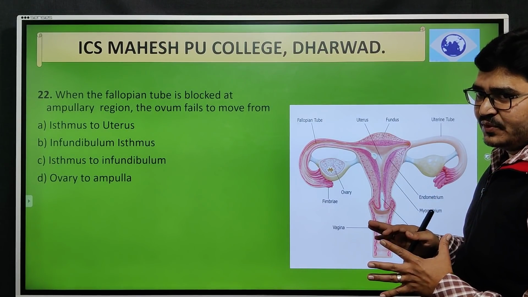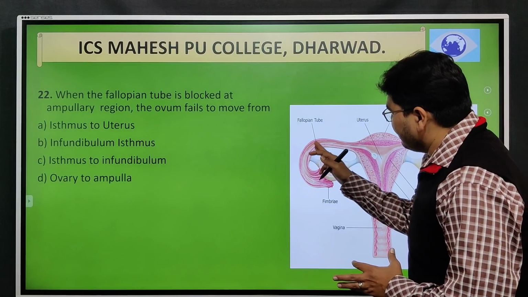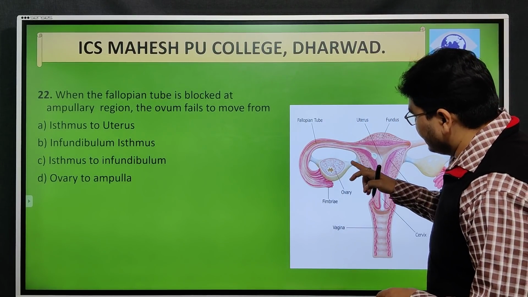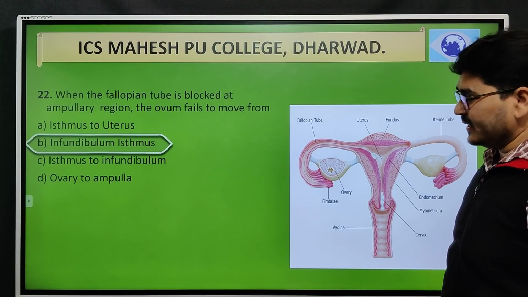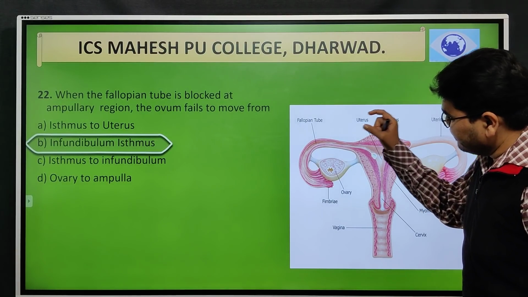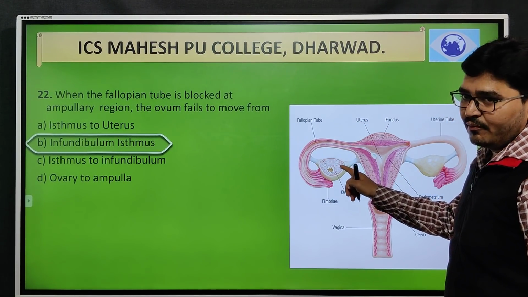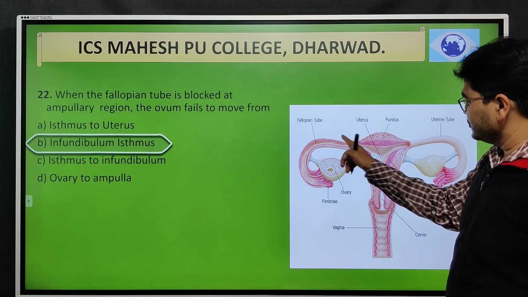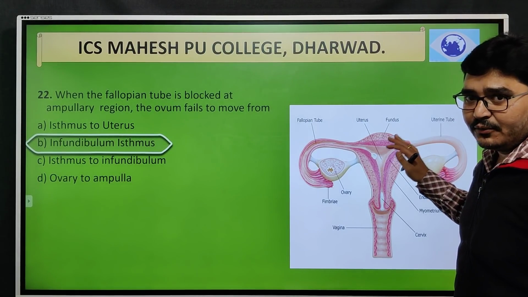There is an infundibulum, ampulla, isthmus structure. If the middle part is blocked, that will block the connectivity from the infundibulum to the isthmus region. And if there is a block in between, there will be no passage of the ovum produced from the ovary to the womb region, or the uterus region.